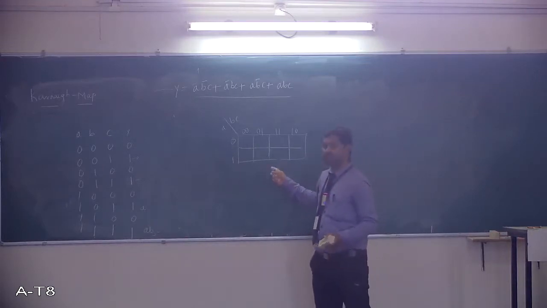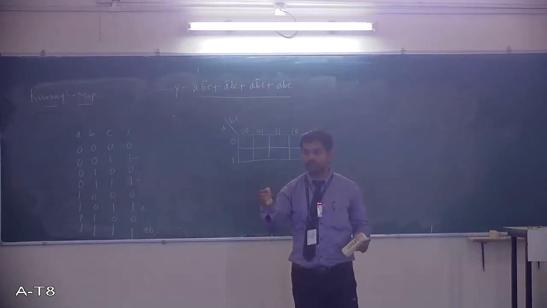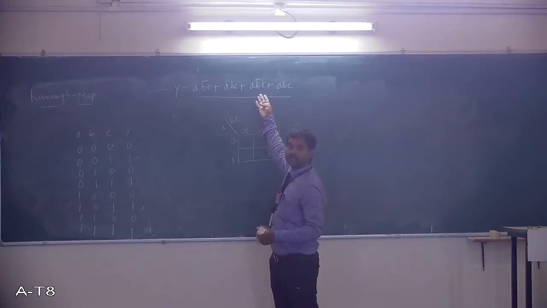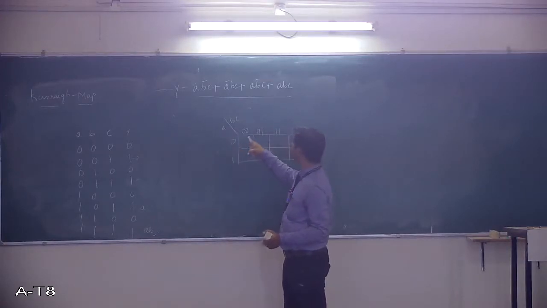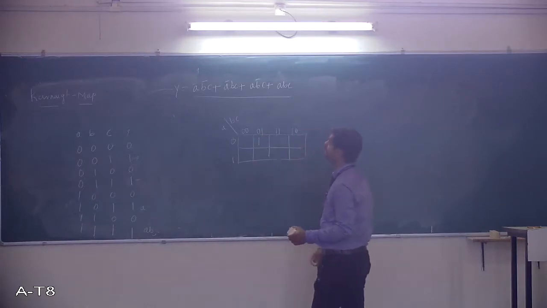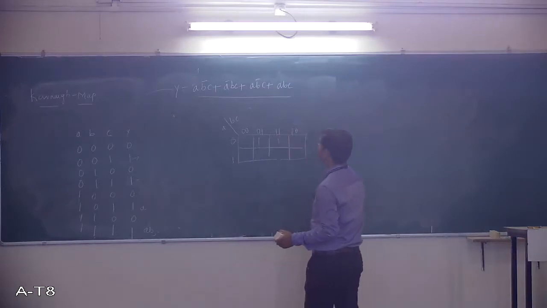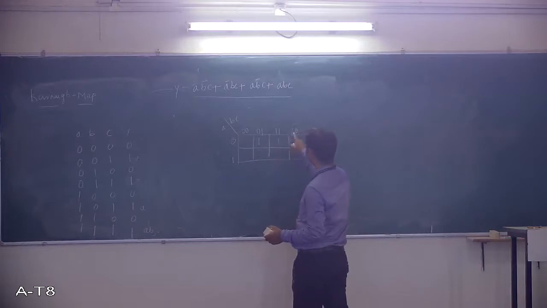Now the number of cells is 8, and you have to represent each cell with the logical ones or min terms. Your min terms are getting ready here. So a bar, b bar, c: this 0 means a bar, b bar, c, so this is 1. Next a bar, b, c is 1. A, b bar, c is 1. And this is a, b, c.